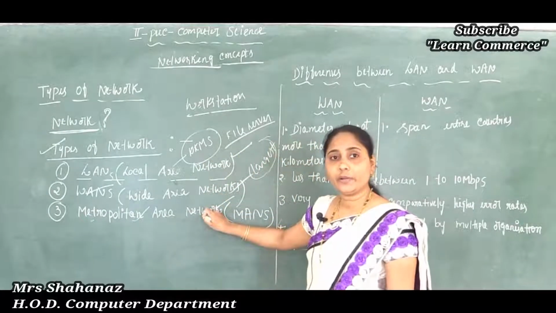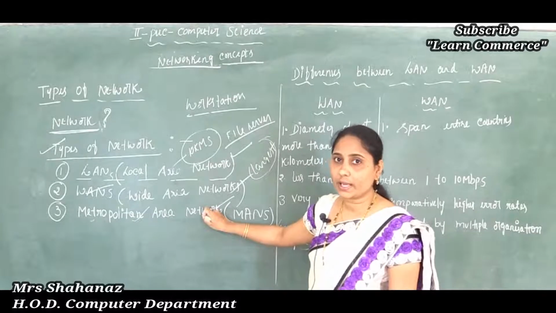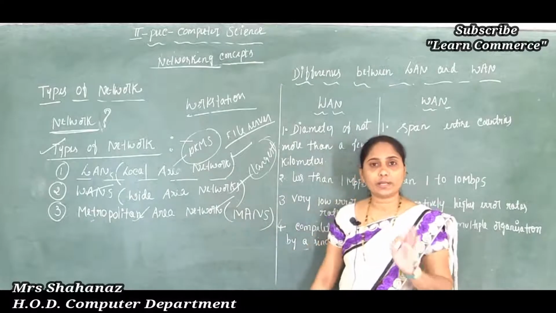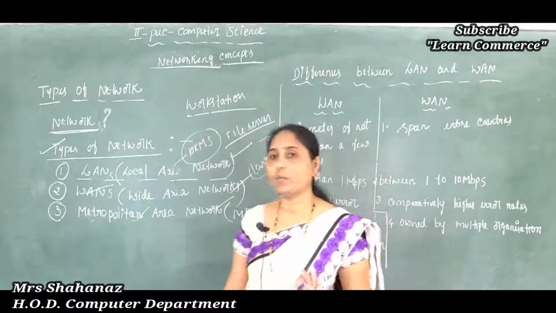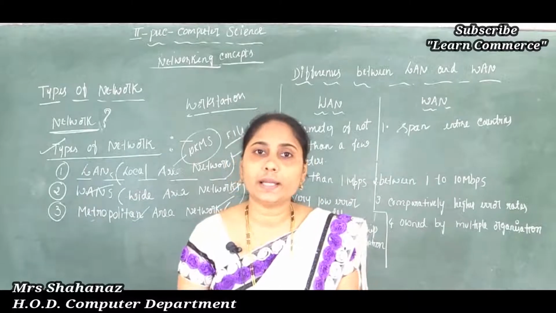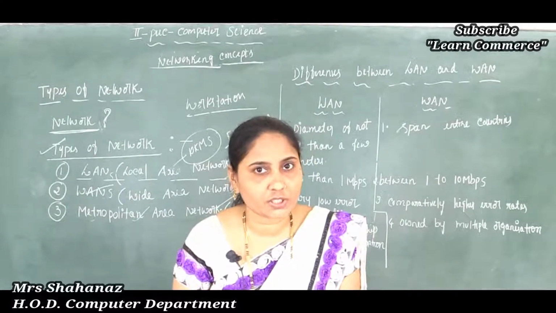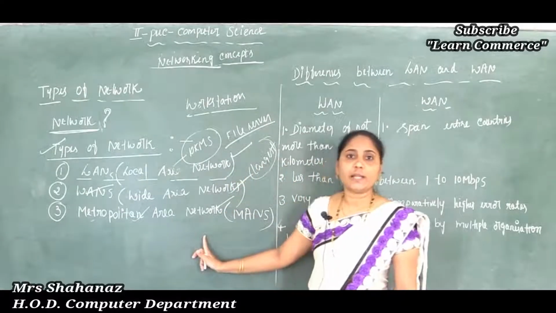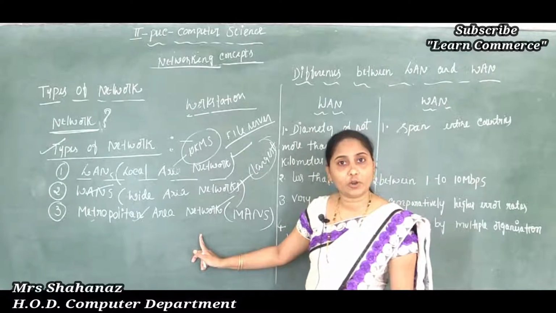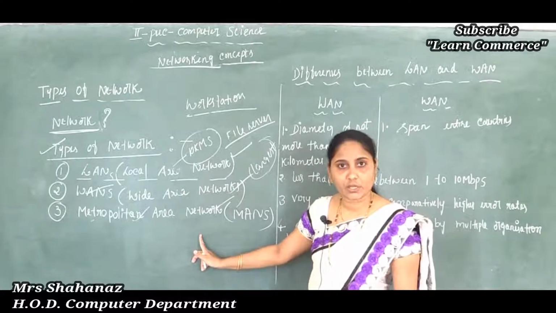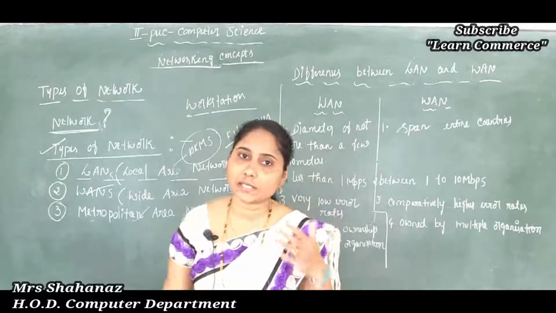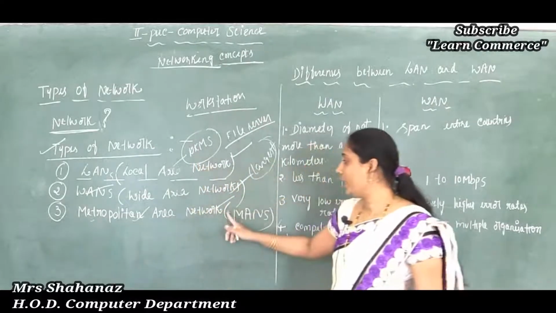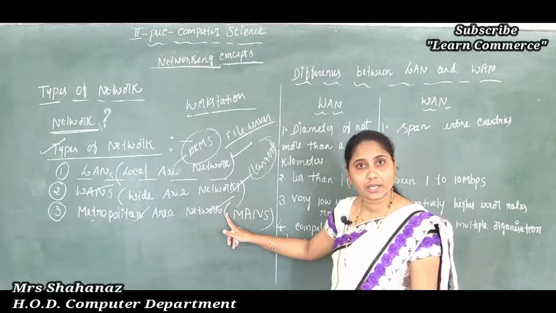But in the case of the metropolitan area network, the networks spread over a city. A suitable example for our metropolitan area network is the cable TV network. Clear this point here. The cable TV network also spreads over a city, that means more than a range of 10 kilometers. So it connects computers over more than a range of 10 kilometers. Such a network is called the metropolitan area network. That means any computer can be connected over a city. So this is about metro.